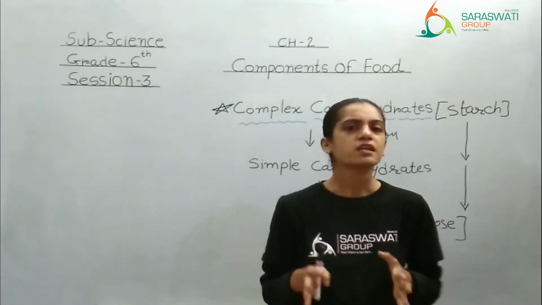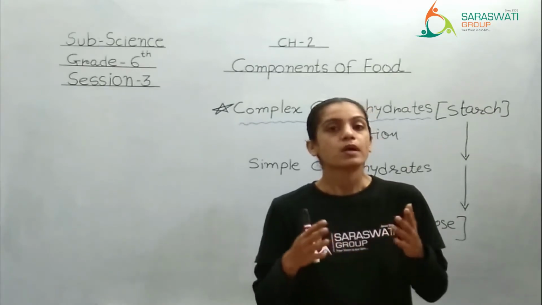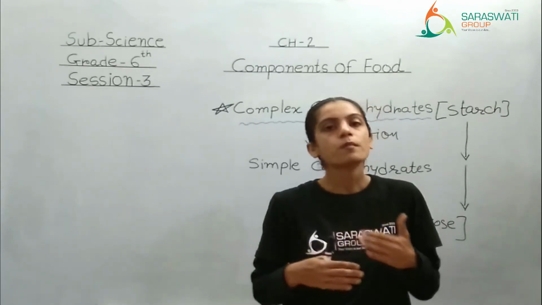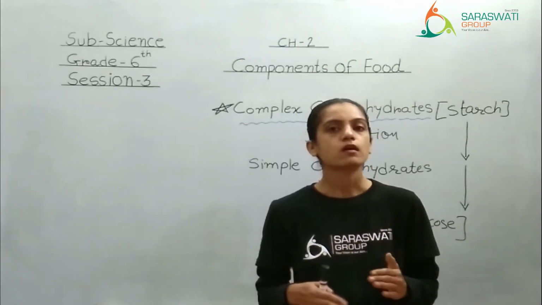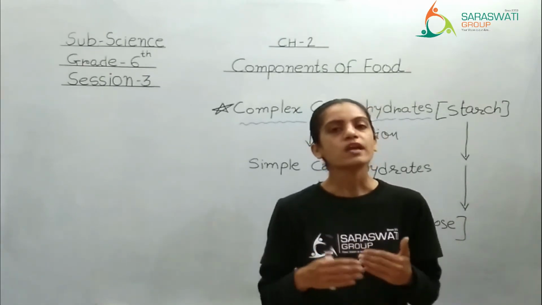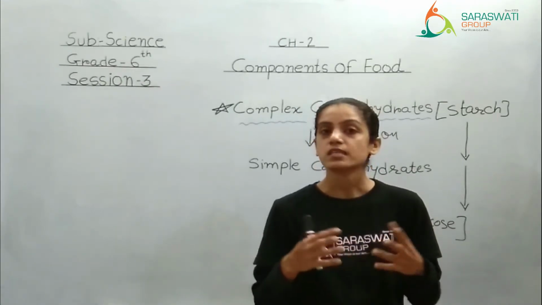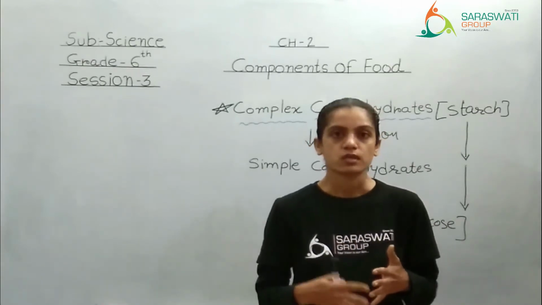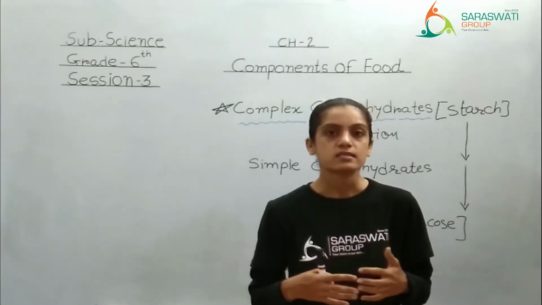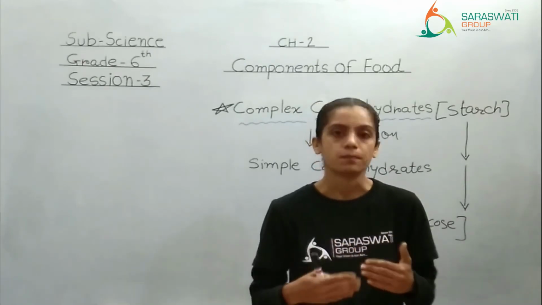Many foods have carbohydrate, or you can say starch, other than this also, but here, as per your grade, only a few examples are given. So corn, rice, wheat, bread and potatoes are considered as having complex carbohydrate in them.